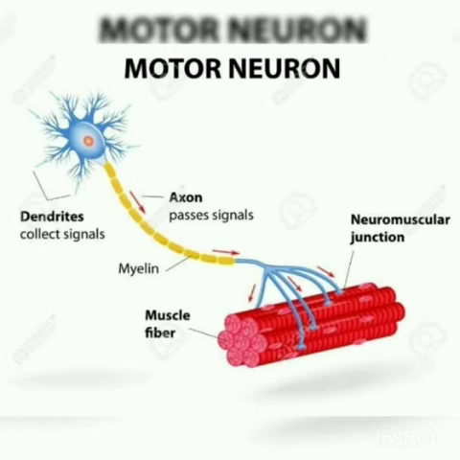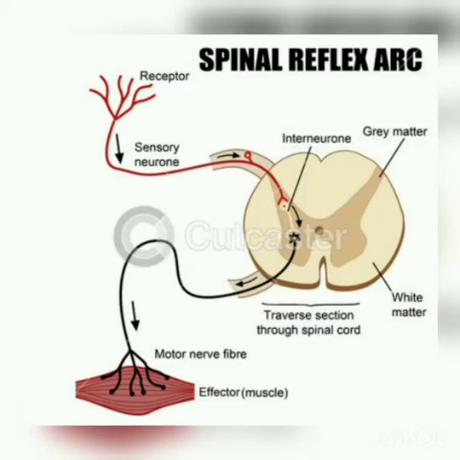As an individual, you can control a few actions, and a few actions are not at all under your control. You cannot ask your digestive system to stop digesting. You cannot ask your respiratory system to stop breathing. You cannot ask your circulatory system not to supply food to the other organs. They all keep working on their own.